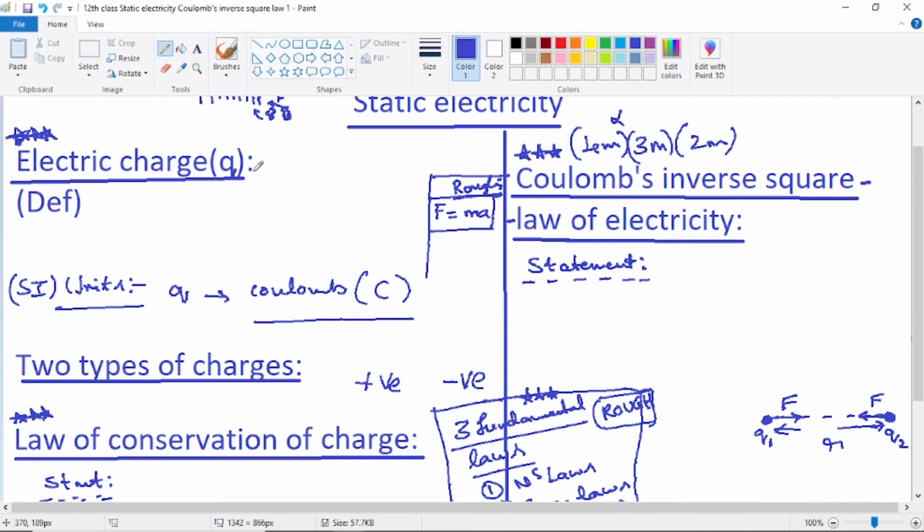I said this many times. Every time you are preparing for the weekend exam, monthly exam, quarterly exam or final exam, you use the same running notes. One page will be there for the topic, and you revise that one page. Just 5 minutes it will take. So, electric charge. What is the definition? Already we have seen this. Very quickly I am writing.